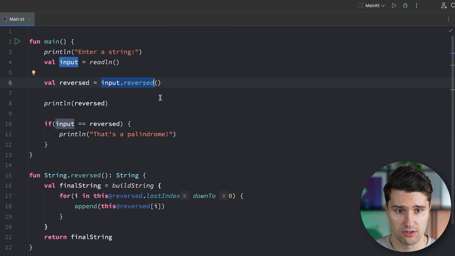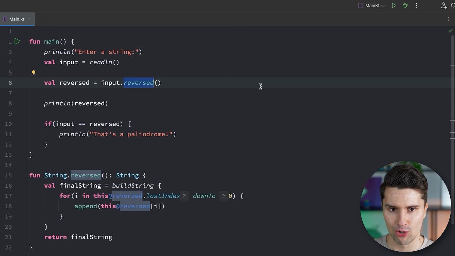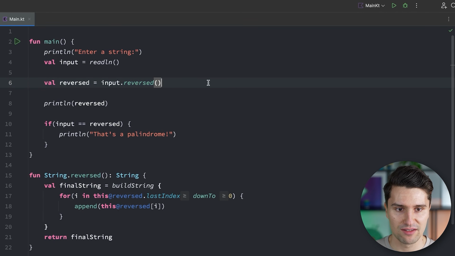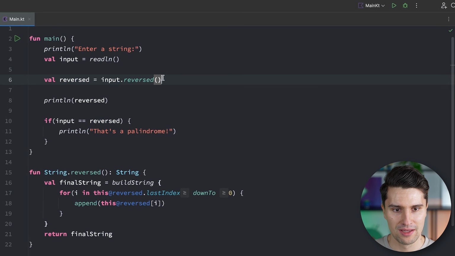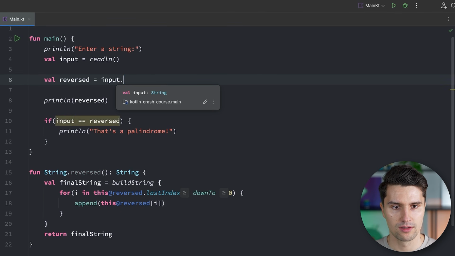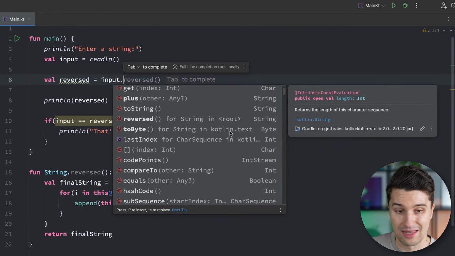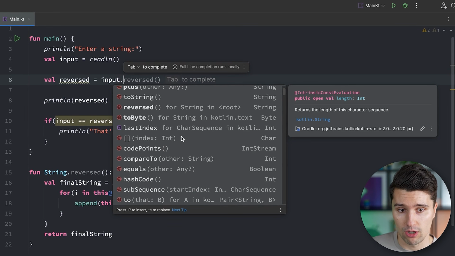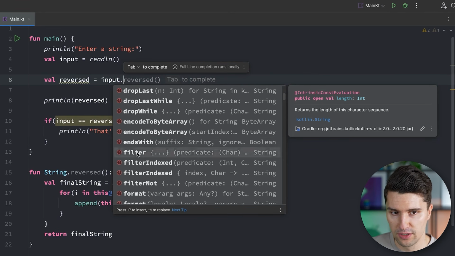And you'll also notice that strings and integers already have a bunch of predefined extension functions. For reversing a string, there is actually also already a predefined function, so we don't need to implement something like that ourselves. It still helps, of course, to understand loops like we did here. But if we actually type input dot, then we can see all those functions that can already be called on string objects. So if we scroll down, for example, we can filter certain strings.